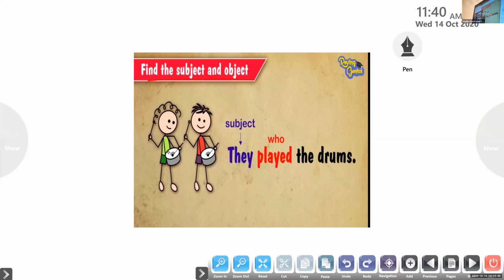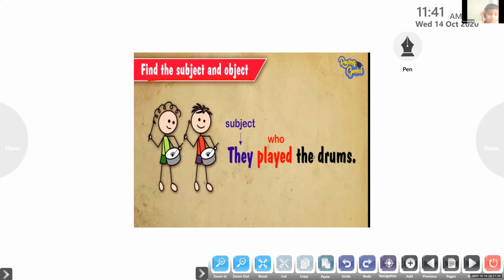Lazel, come on, unmute it. Read the sentence. They played the drums. Yes, they played the drums. Now, first we have to find out, Lazel, unmute it, please.